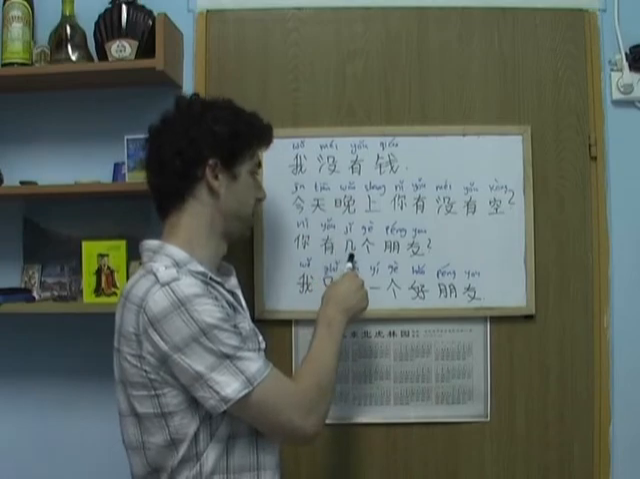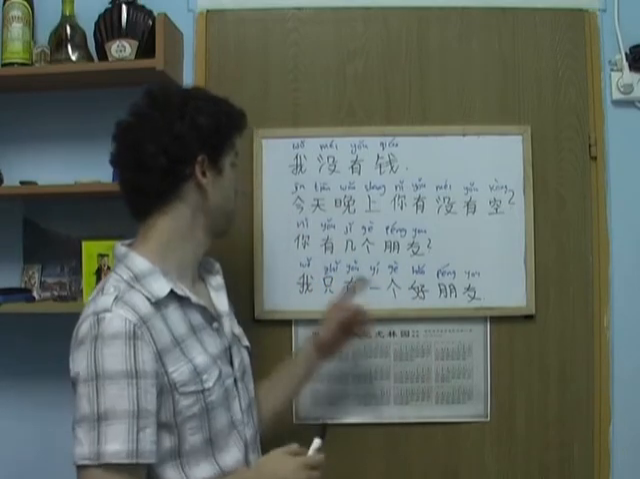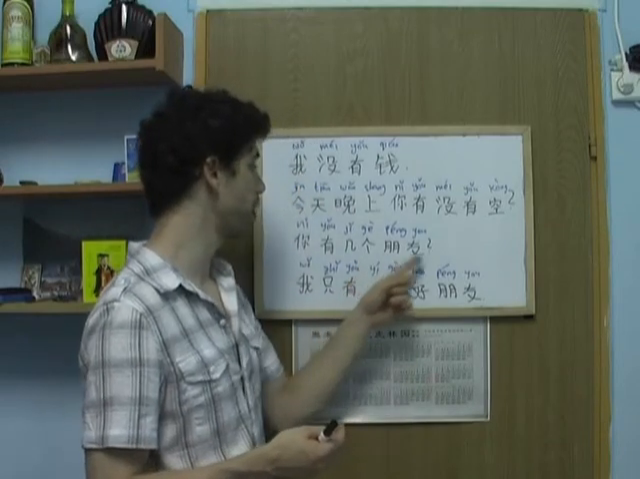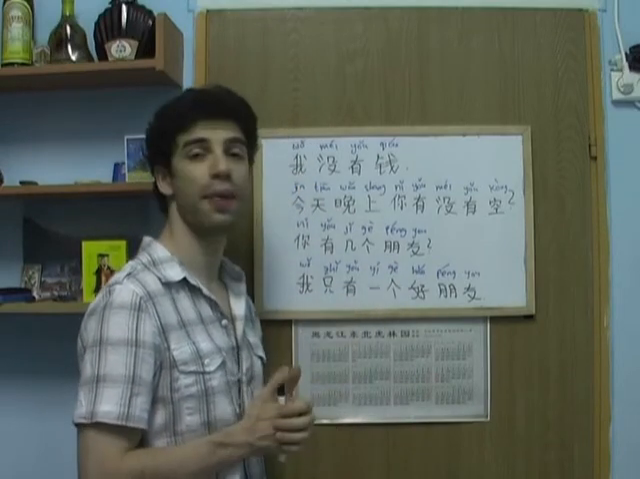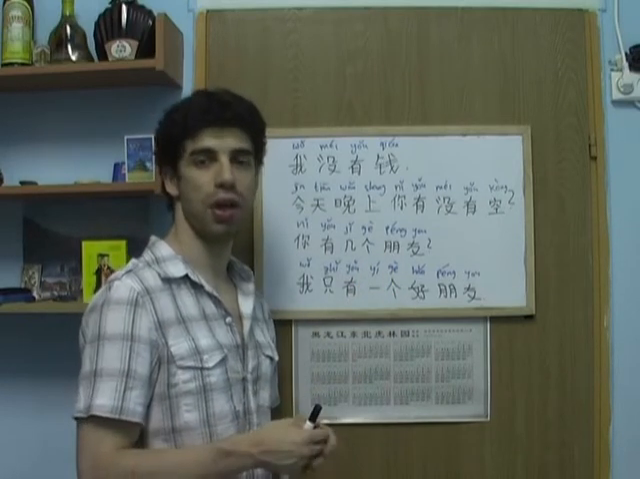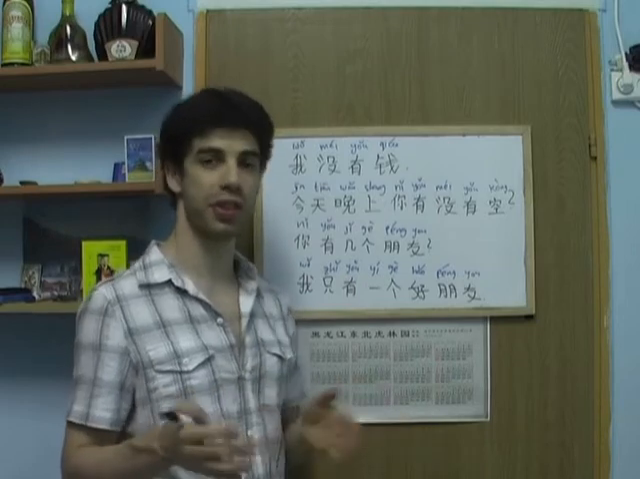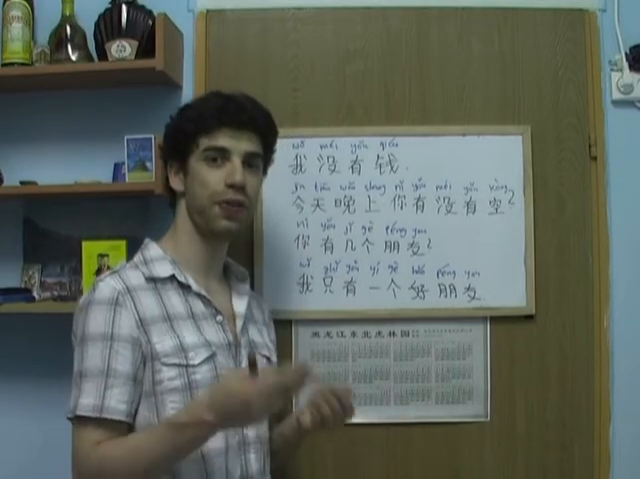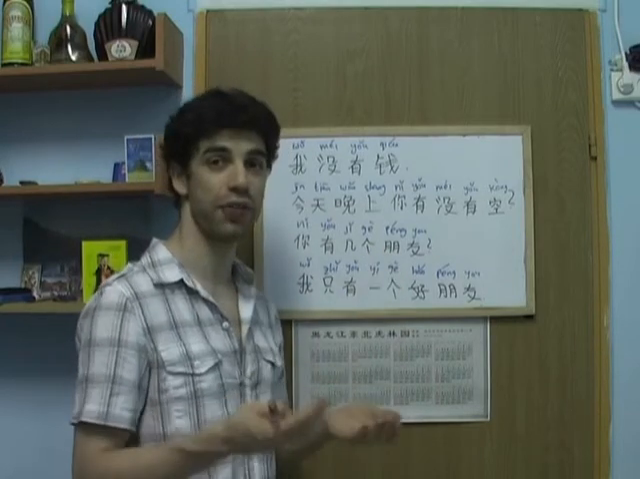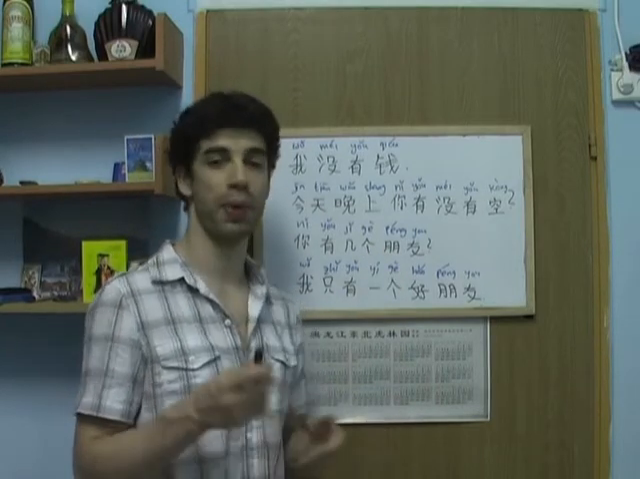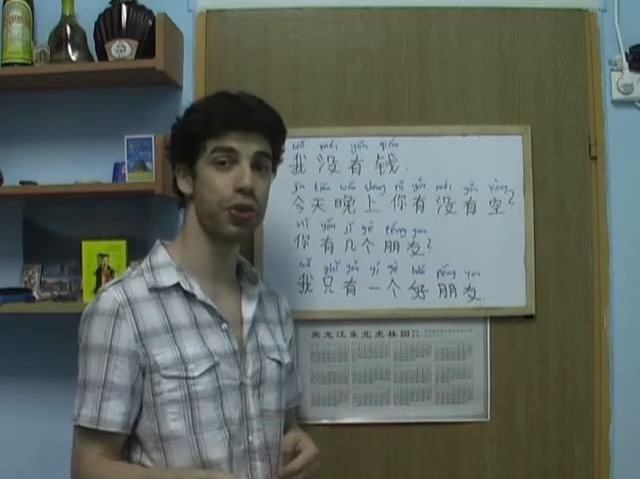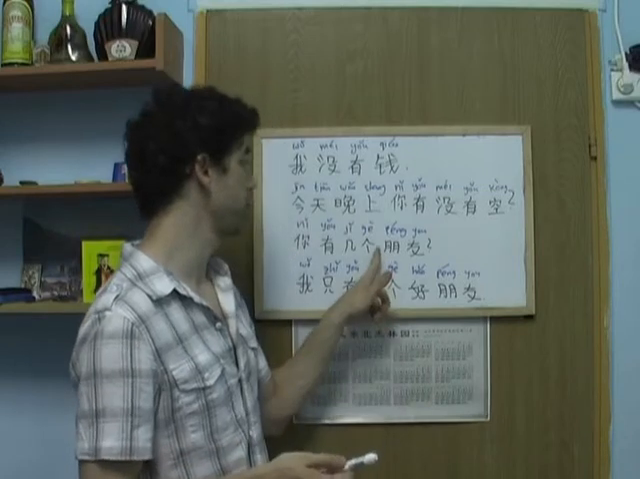你有几个朋友? Alright, so 朋友 is friend. Now the measure word for friend is 个, right? This measure word here, 个, is actually very, very common. It's the most common measure word. So if you have no idea about a measure word, you just put this one instead. Okay. So if for example you learn a new noun and you have no clue about the measure word you should use, the best choice would be to use 个, right?